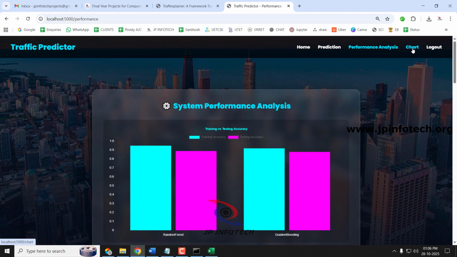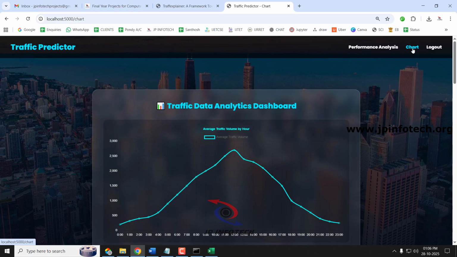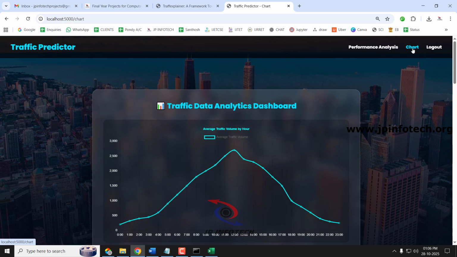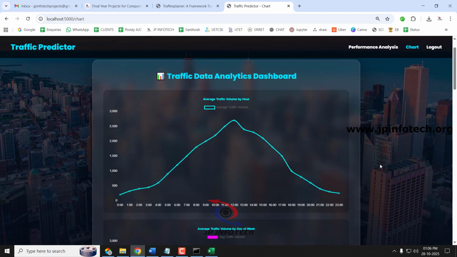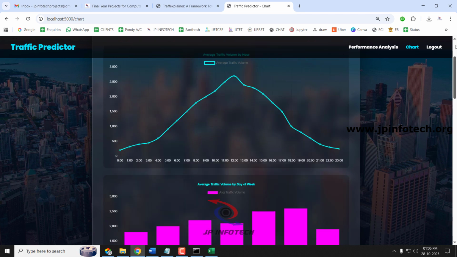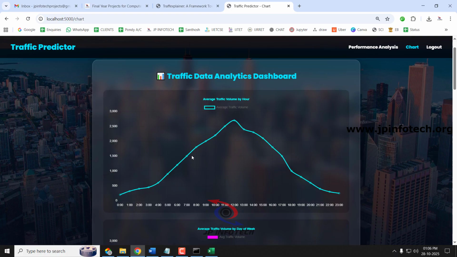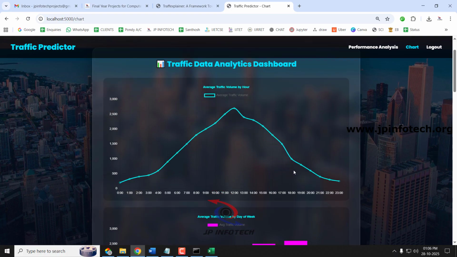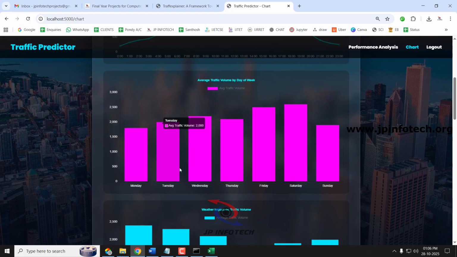Now let us move to the next part, that is the chart part. In the chart part we can see various static charts, starting with the average traffic volume by hour. All the charts represented here are based on the dataset that we trained on. The first chart shows the average traffic volume per hour. The next shows the average traffic volume by day of the week.